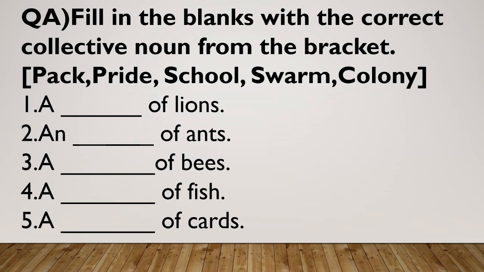Students, now you have to do this homework in your notebook. Question A. Fill in the blanks with the correct collective noun from the bracket. In the bracket, the words are pack, pride, school, swarm, colony. Question 1. A dash of lions. 2. A dash of ants. 3. A dash of bees. 4. A dash of fish. 5. A dash of cards. So, you have to choose the correct answer from the bracket and fill in the blanks.